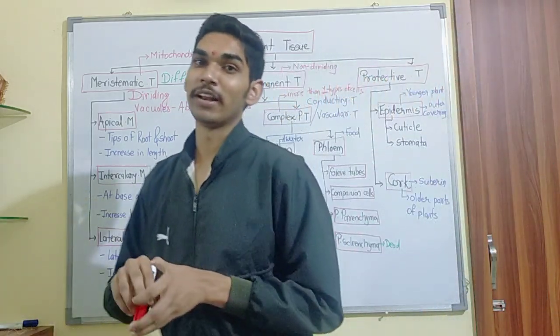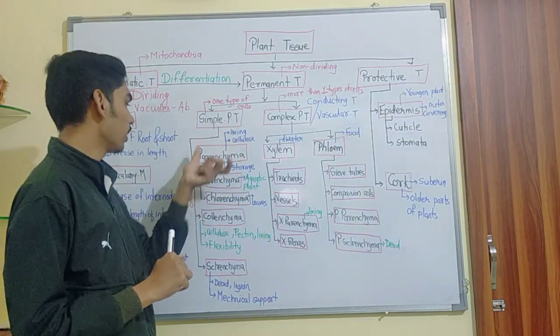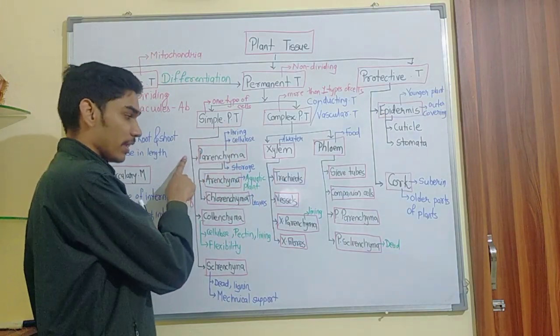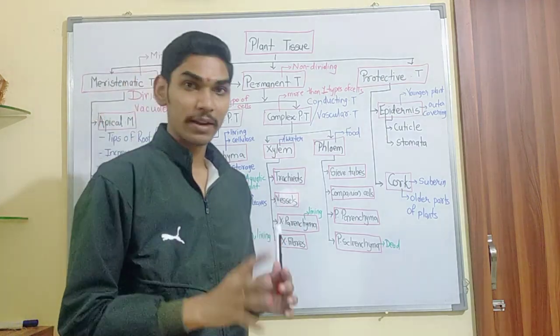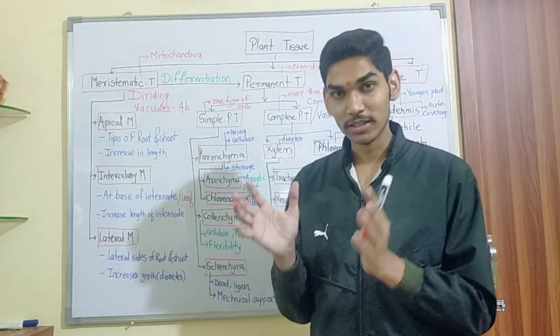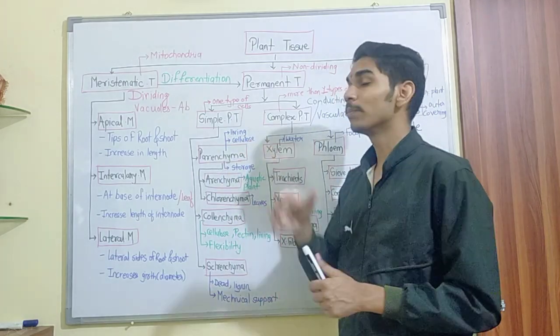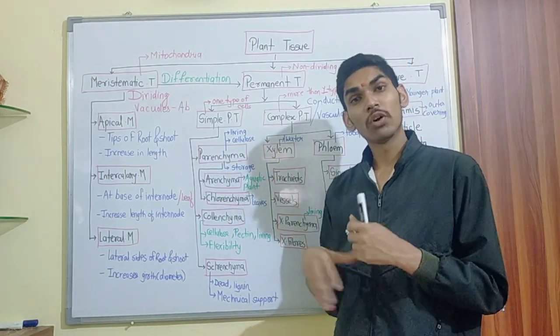In simple permanent tissue, it is further of three different types: parenchyma, collenchyma and sclerenchyma. Parenchyma, collenchyma, sclerenchyma, these are the types of simple permanent tissue. What are their functions?